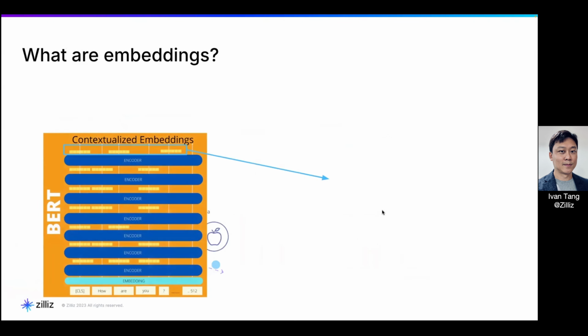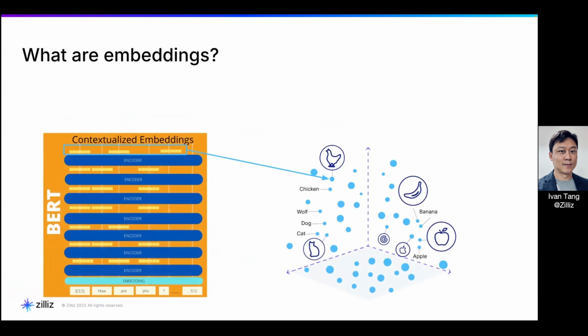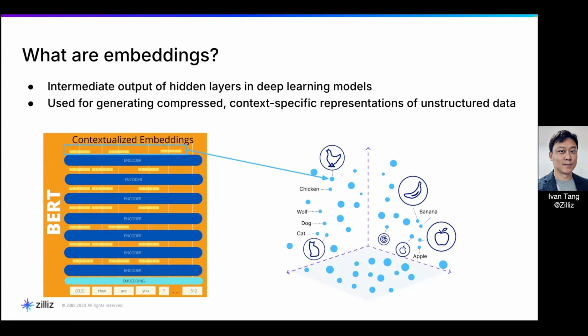So what exactly are embeddings? As I mentioned, embeddings are really the intermediate output of those deep learning models. For example, for BERT, you can take the output of the last four layers and average them, and that can be the embedding of the sentence. Which means you can represent a sentence in terms of floating point numbers. This is important because with embeddings, you can now map them into an embedding space and do a lot of similarity search, comparisons, and things like this.